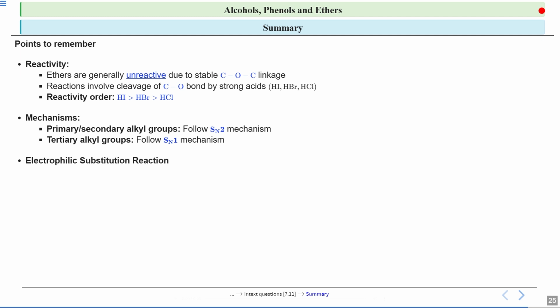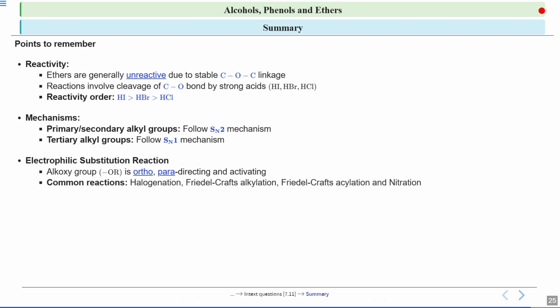Then we studied electrophilic substitution reactions. We saw that the alkoxy group is ortho and para-directing, and it is an activating group. We studied the common reactions: halogenation, Friedel-Crafts alkylation, Friedel-Crafts acylation, and nitration. The groups get substituted at the ortho and para positions.